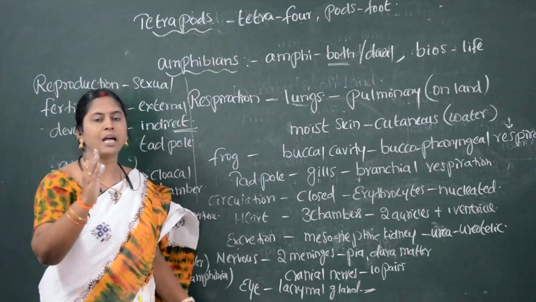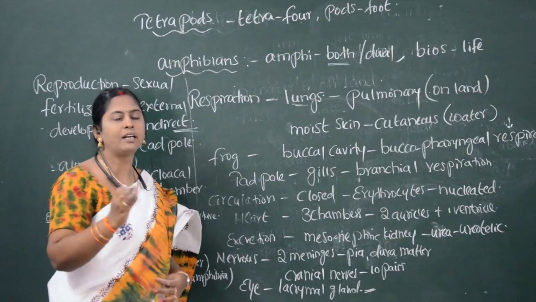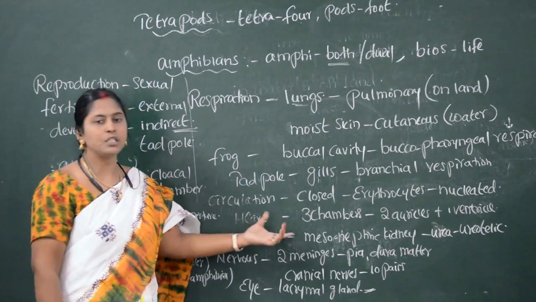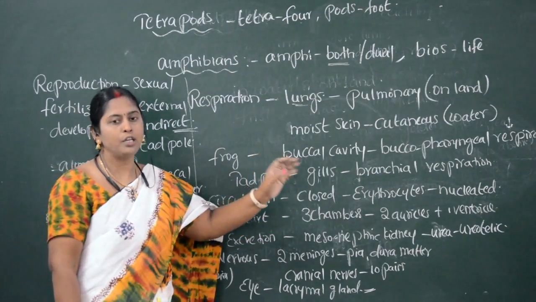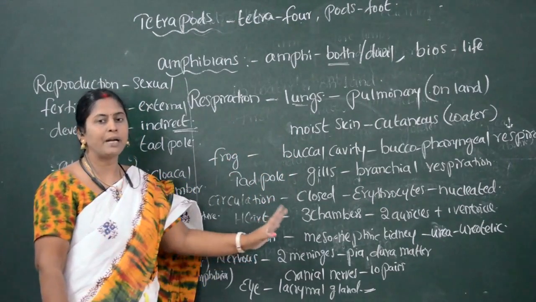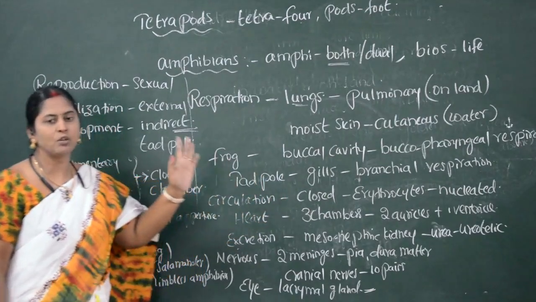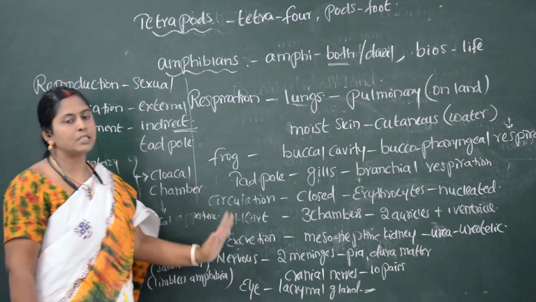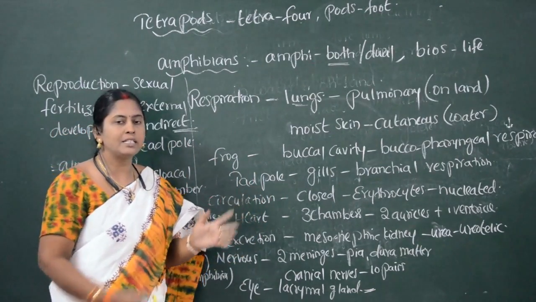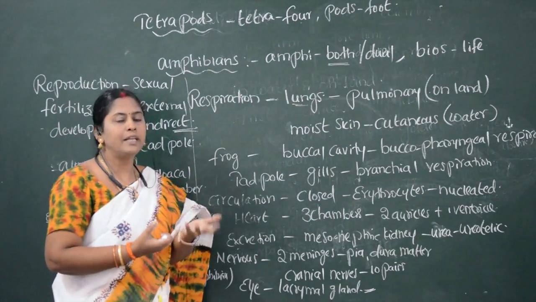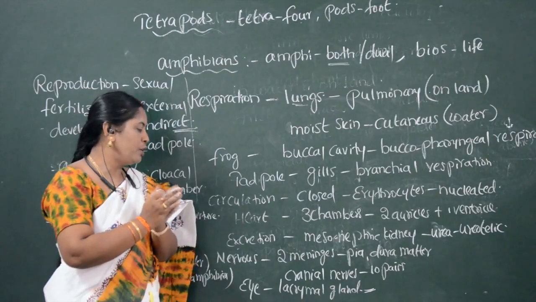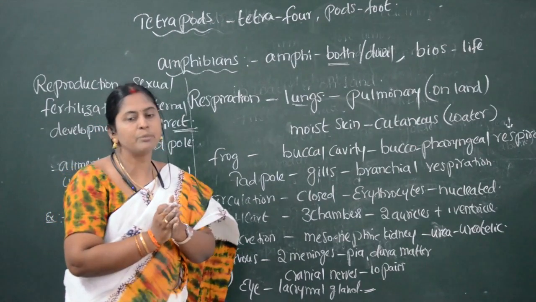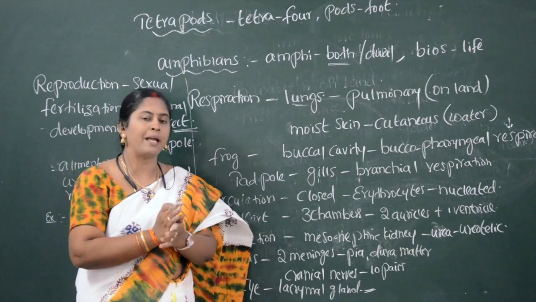The heart has three chambers, two auricles and one ventricle, and the circulation is of closed type. RBC has a nucleus. The portal system and everything is well developed in these organisms. Excretion is by mesonephric kidneys. Kidneys are well developed and they excrete urea, so such organisms are called ureotelic organisms.